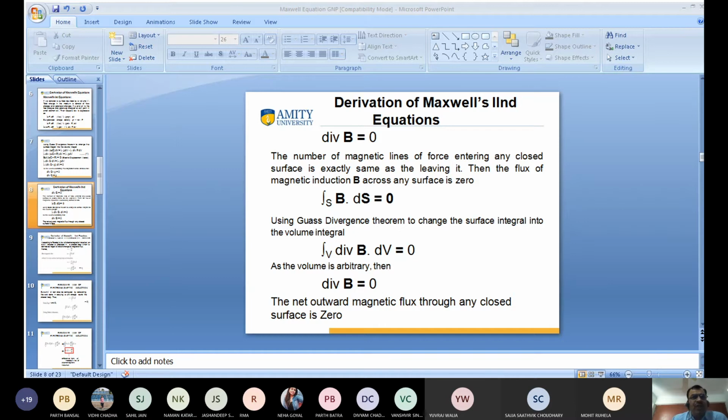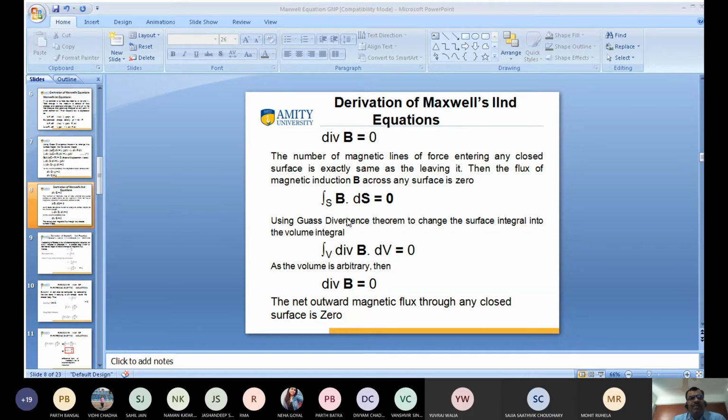So we can write here the surface integral of B dot dS is equal to 0. This is the flux of magnetic field induction. This is very important. What does it mean? The number of magnetic lines of force entering any closed surface is exactly the same as the number leaving it. Then the flux of magnetic induction B is 0, so the surface integral of B dot dS is equal to 0.